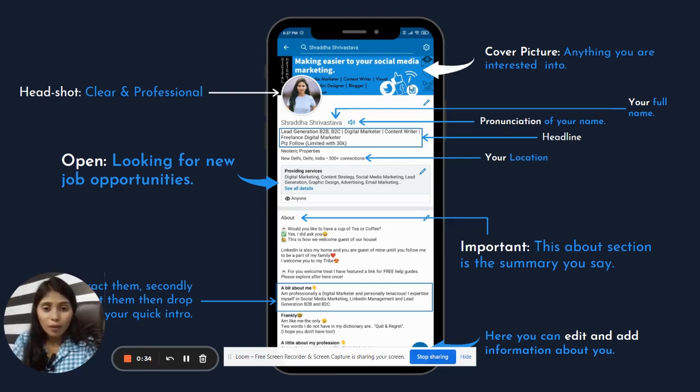Okay, now this is the pronunciation section. This is the name, so no need to tell this. The pronunciation section is a feature that is available for mobile phones only. So make sure that you add your name. You pitch right there, like, hi, I'm Shraddha Srivastav. Mostly people pronounce my name very wrong. That's why I have used this feature. I love this feature. It has plenty of amazing features. I love this. Now this is the headline. What I have done is I have targeted